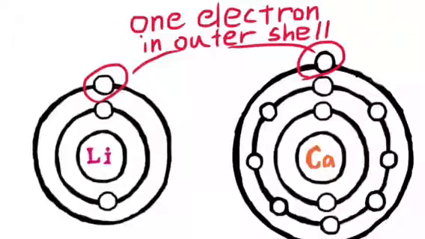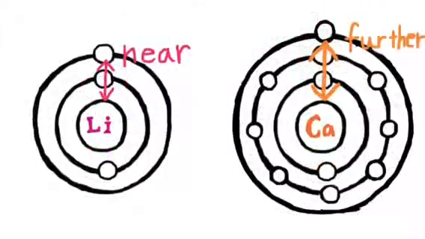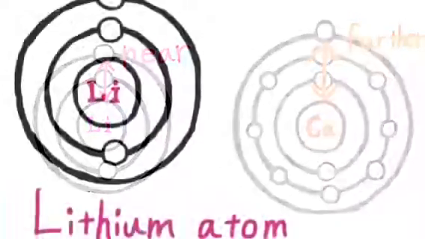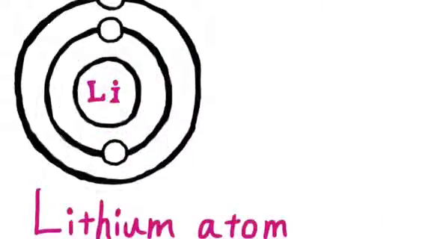Since the electron on the outer shell is near the nuclei, the further down you go on the periodic table, alkali metals tend to react more violently, because the outer shell gets farther from the nuclei, which makes the electron be released easily. Next, we will compare those alkali metals to group 18 elements, the noble gases.